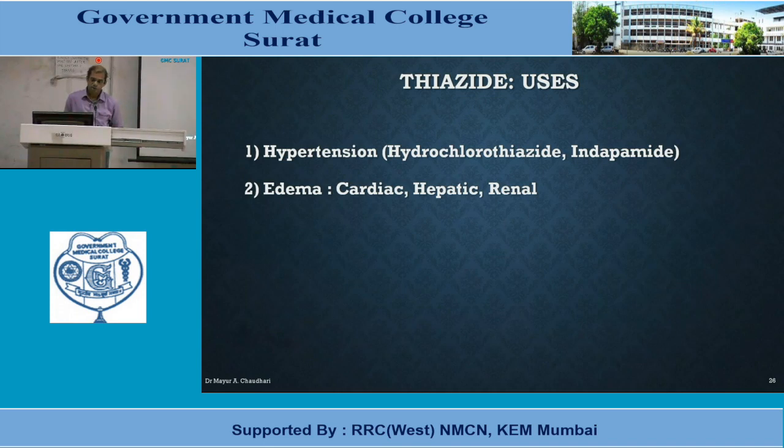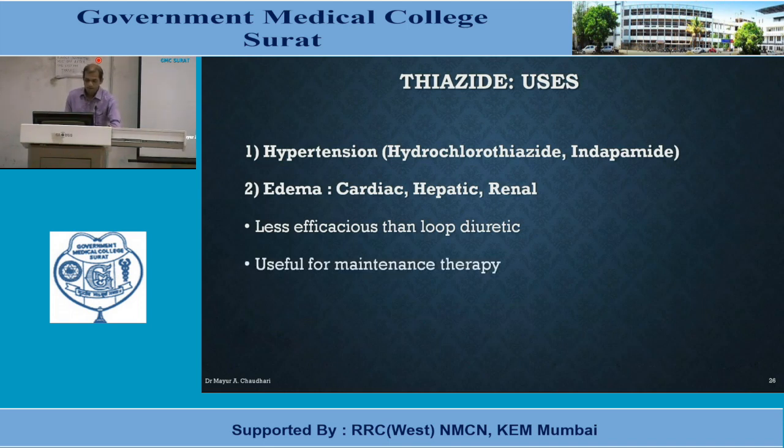Edema because of congestive cardiac failure, liver cirrhosis or nephrotic syndrome, thiazide diuretics are used. Keep in mind that thiazide diuretics are medium efficacy diuretics. So depending on the action needed, you will have to choose whether to go for thiazide diuretic or loop diuretic. Basically they are less efficacious than loop diuretics and useful for maintenance therapy especially.